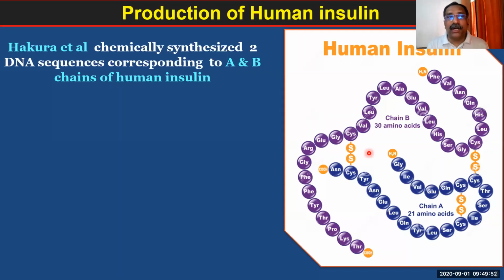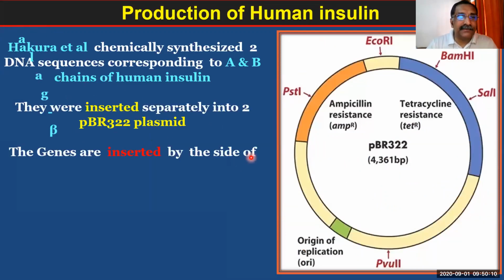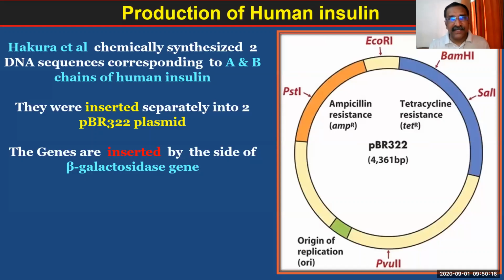So this is what Khorana synthesized chemically, totally corresponding to the human insulin producing chains A and B. Now, after that, what did he do? He inserted this chemically synthesized DNA sequence into a plasmid.